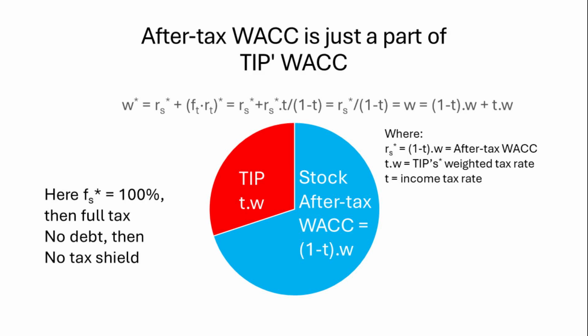In this case, the firm's capital is 100% stock with no debt. Consequently, the rate of return to the stockholders is equal to the after-tax WACC. That is just a part of TIP's WACC, the other part is the associated income tax to the invisible partner. As there is no debt capital, there is no tax shield associated with it.